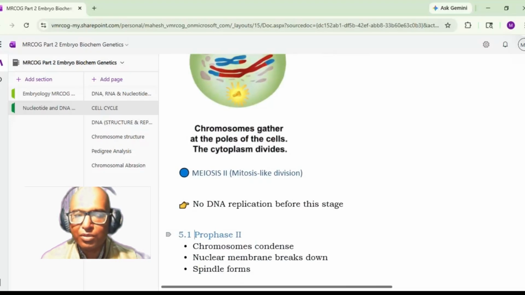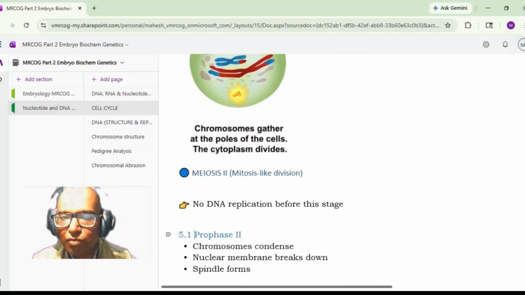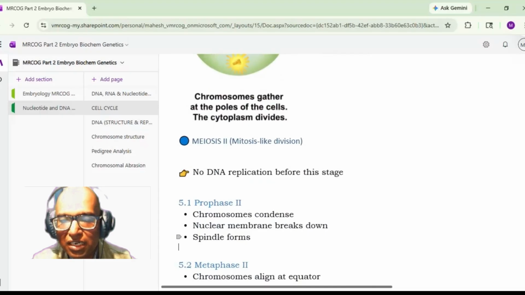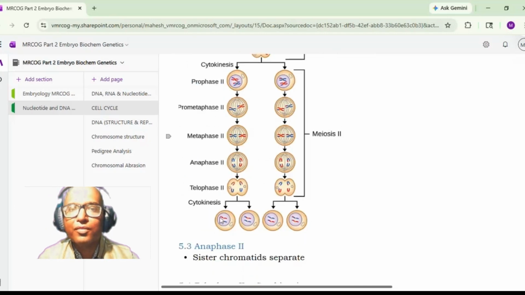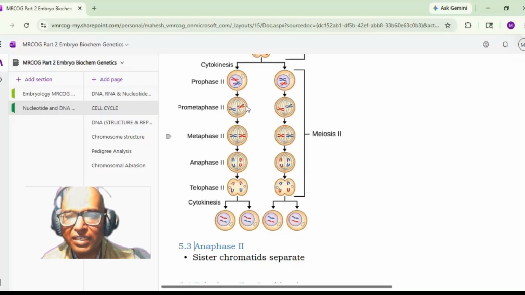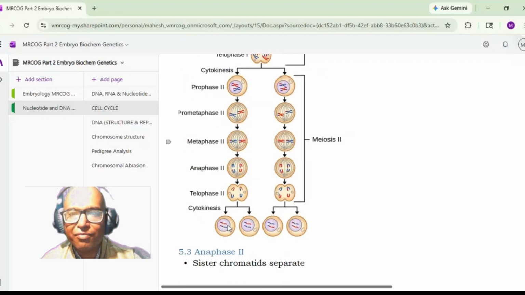Now let us see the stages of meiosis 2. First will be prophase 2. Here the chromosomes will condense, the nuclear membrane will break down, and spindles will get formed. In metaphase 2, chromosomes will align at the equator, with spindle fibers attached to the opposite poles. So you have prophase 2. Here in metaphase 2, the chromosomes are attached at the equator and spindle fibers are formed.